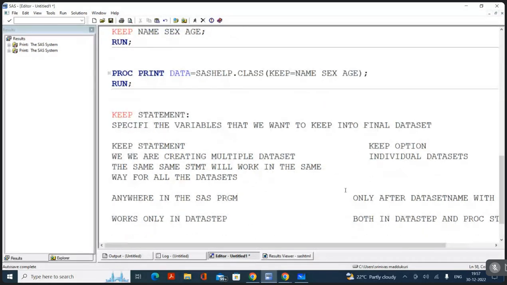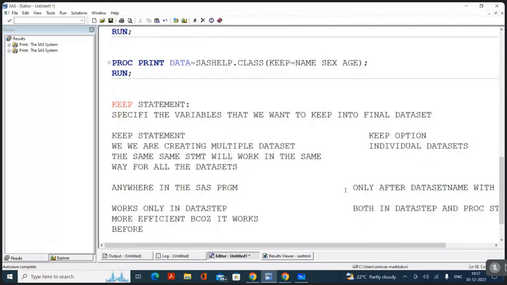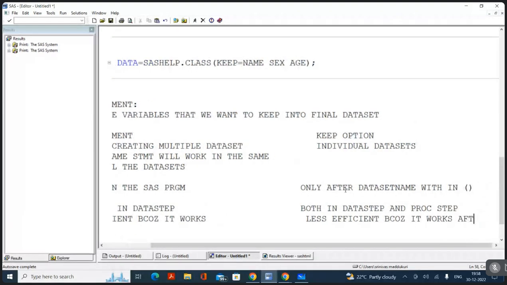Now, the keep statement is more efficient. Why? Because it works before the PDB. The keep option is less efficient because it works after the PDB.